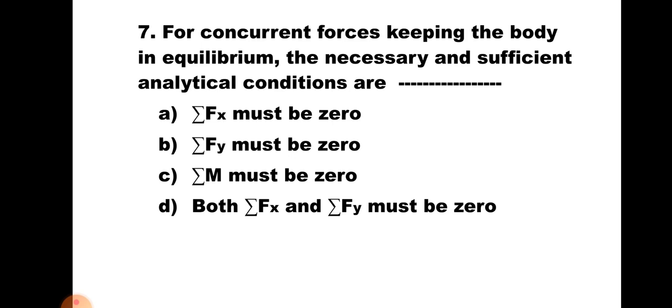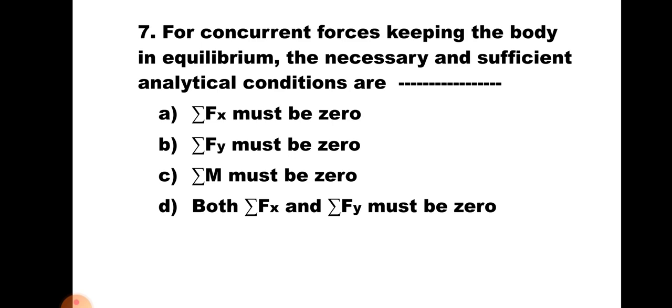Question number 7. For concurrent forces keeping the body in equilibrium, the necessary and sufficient analytical conditions are A. sigma Fx must be 0, B. sigma Fy must be 0, C. sigma M must be 0, and D. both sigma Fx and sigma Fy must be 0. Now the body is in equilibrium under the action of concurrent system of forces.